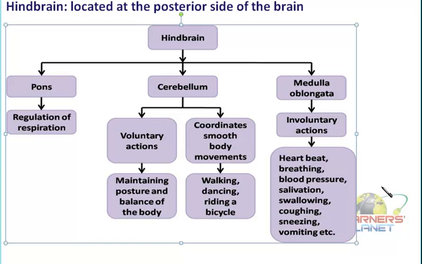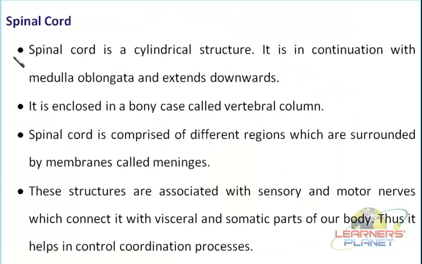Then what is the next part of the central nervous system? It is the spinal cord. So now let us continue and find out how the spinal cord is designed and how it is functioning in the body. Further, this spinal cord is a cylindrical structure and is also known as a nerve cord. You must have heard this particular word, isn't it? So it is known as the nerve cord.